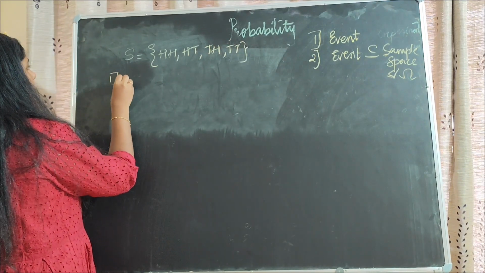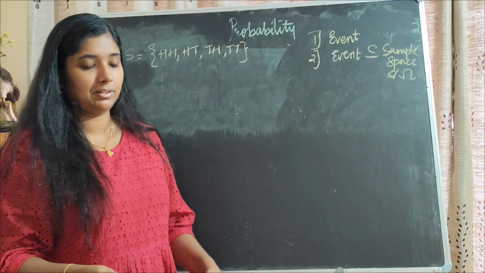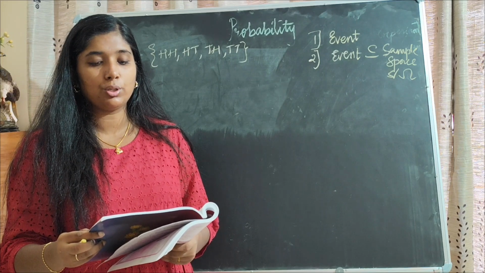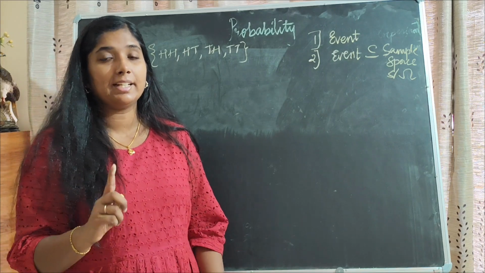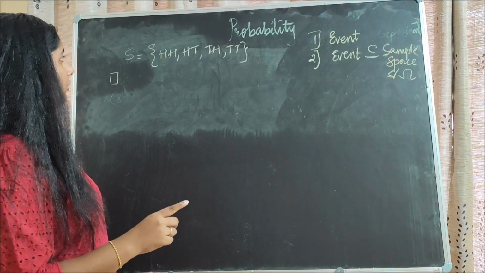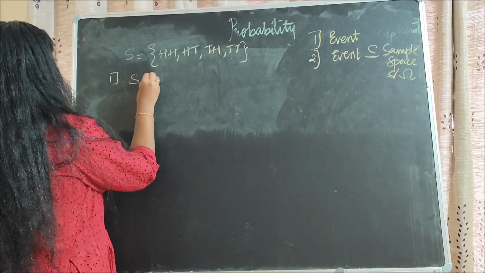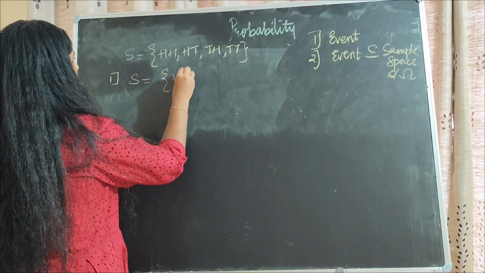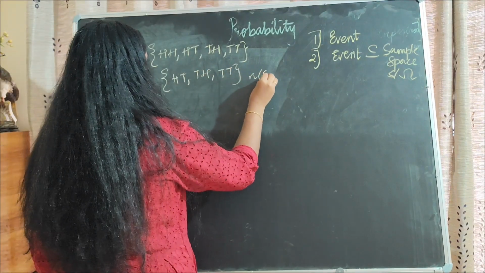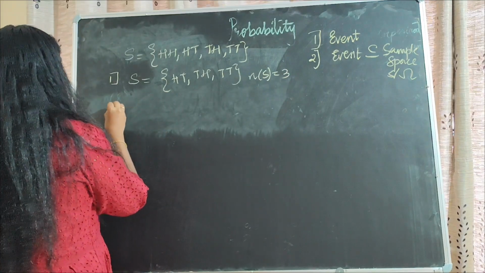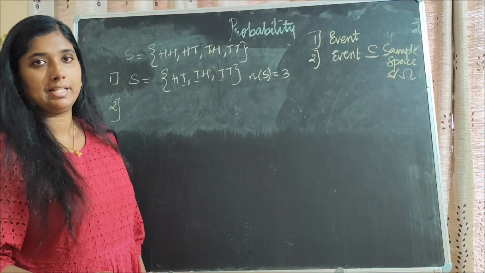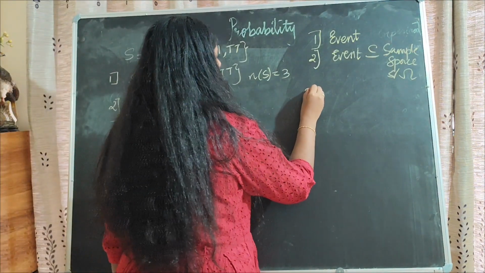Next, for the first event, what is the condition? The condition for event A is to get at least one tail. So at least one tail means one tail should be present. The sample space for that will be HT, TH and TT, and the number of sample points for this is going to be 3. So at least one tail should be present. One or more tails. At least means one or more.